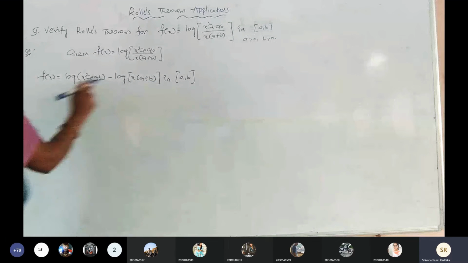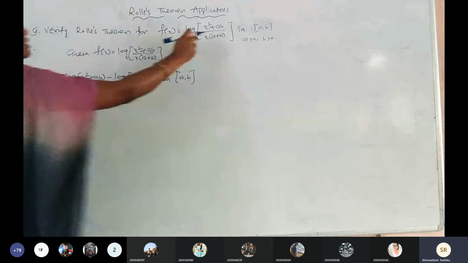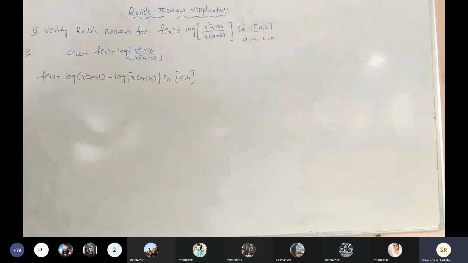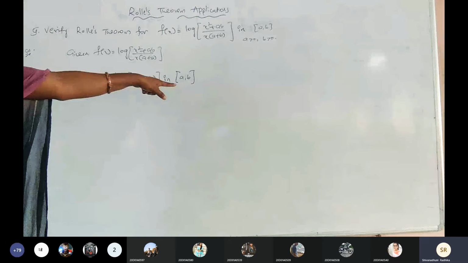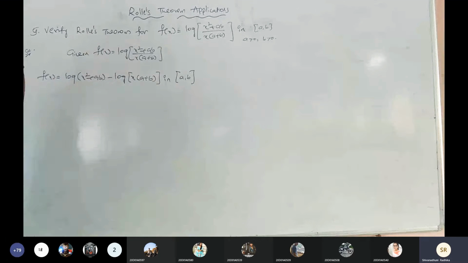For that purpose, f of x equals log function is always a continuous function. Not only the log function, any function in an unknown interval is always a continuous function and always a derivable function. Is it clear, all of you? Yes, ma'am. Second step, ma'am.